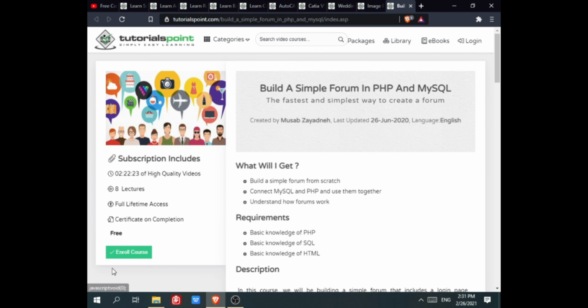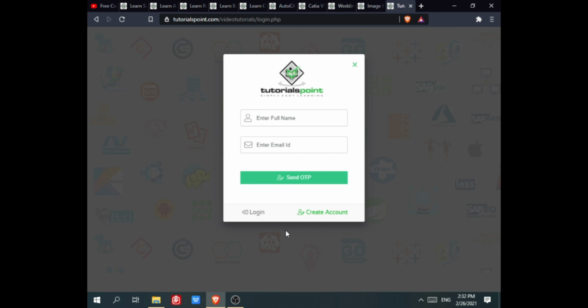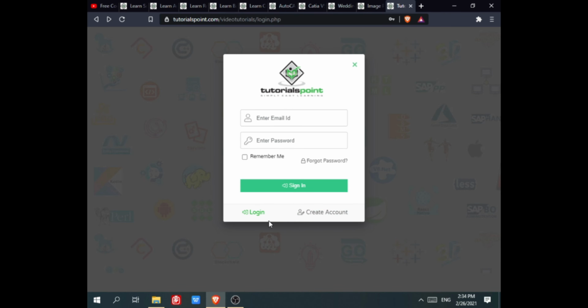For enrolling, you have to click on enroll in course and you have to first create your account. After entering your full name and email ID, click on send OTP. The OTP will come to your email ID. After that, you have to log in to your account and you will successfully enter the course.